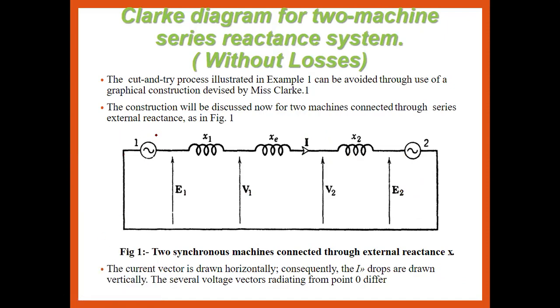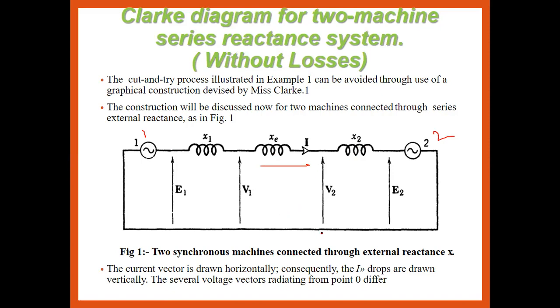One machine and the other machine are connected, having x1 and x2, which are the reactances of machine 1 and machine 2 respectively, where x is the external reactance connected between the two machines. V1 and V2 are the voltage levels of machine 1 and machine 2, the voltages transmitted from machine 1 and machine 2 to the system.